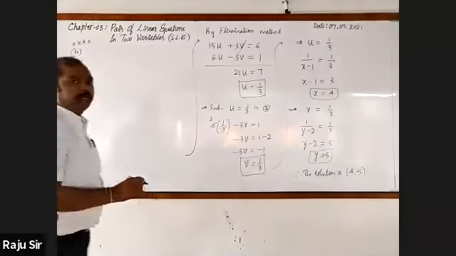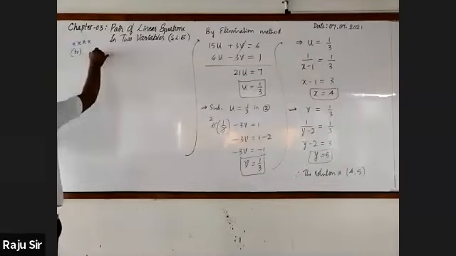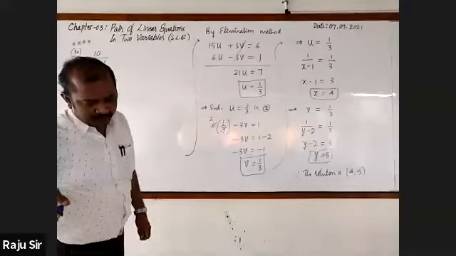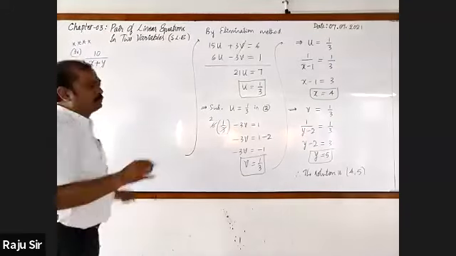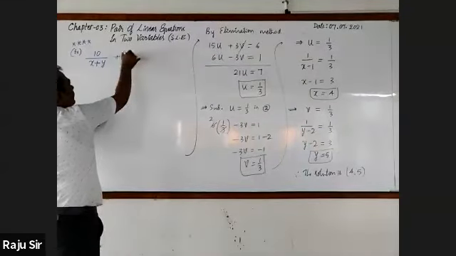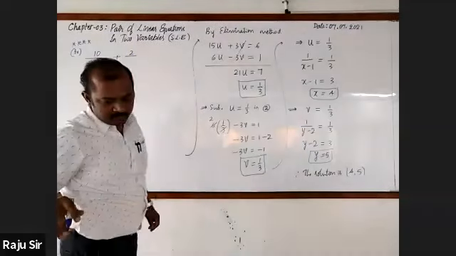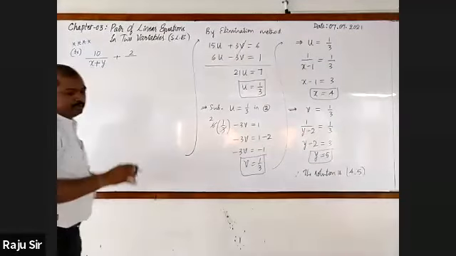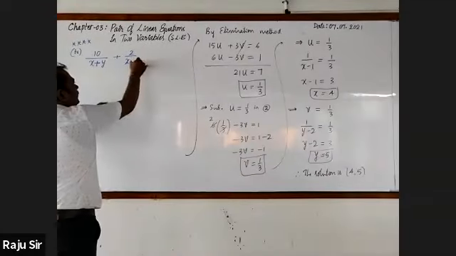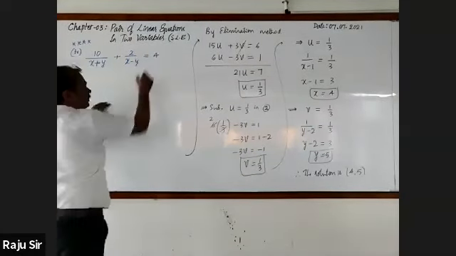It is 10 by x plus y plus 2 by x minus y, this is equal to 4.